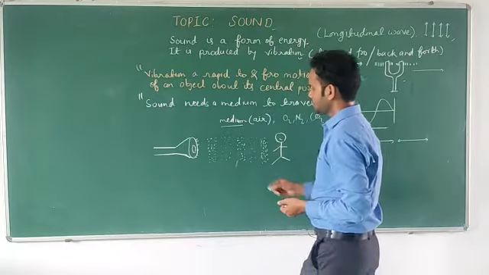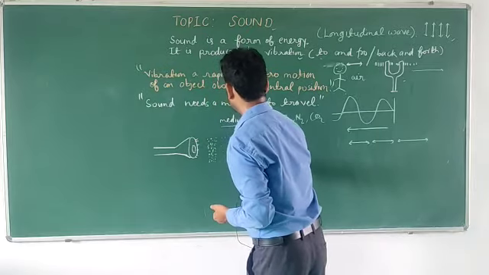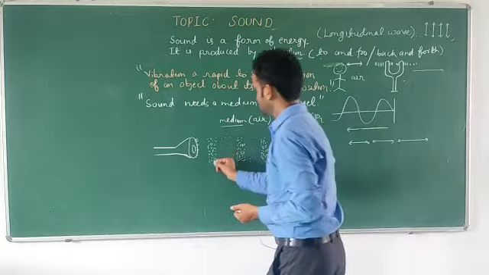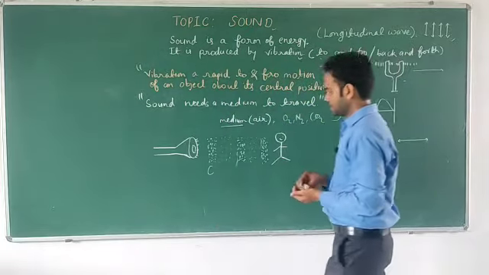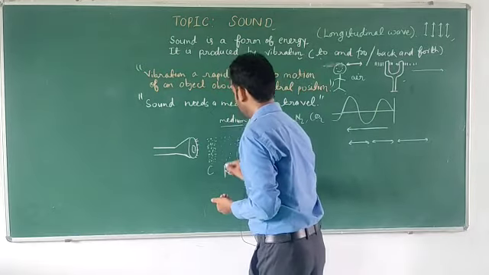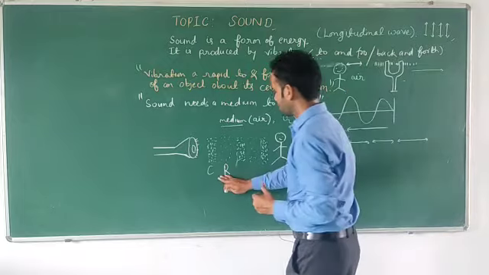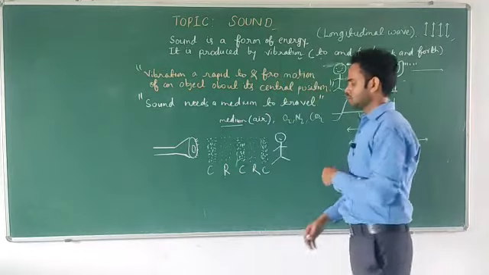In such a way they will make the patterns. So you can easily observe that this is the region of compression where the particles are very close to each other, and this is the region where particles are far from each other, not close, the rarefaction. This is compression, this is rarefaction, and again then compression.